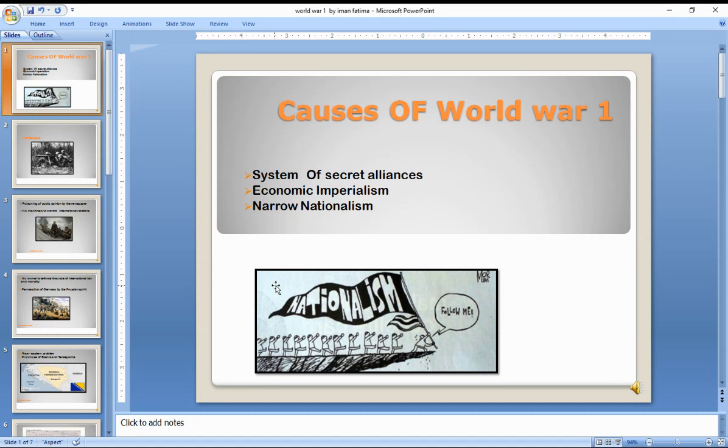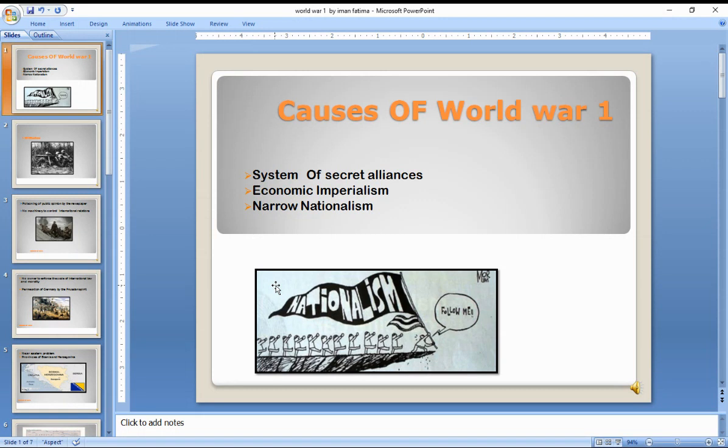Then we have the third major cause of World War One. That was economic imperialism. इकोनॉमिक इम्पेरियलिज्म जो है इसके अंदर ये था कि at that time Germany tried to capture the markets which were already in the hands of the English. That led to bitterness between two superpowers.